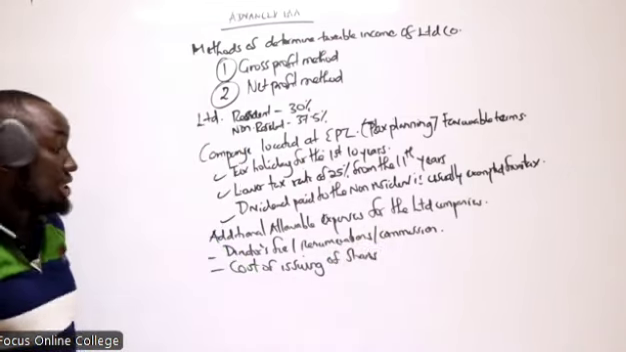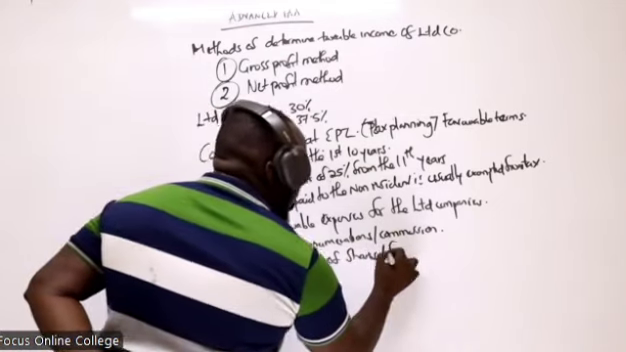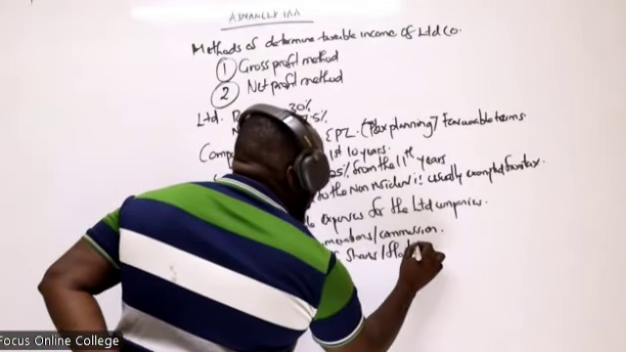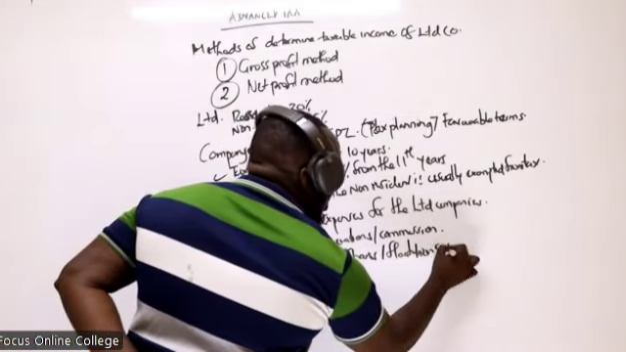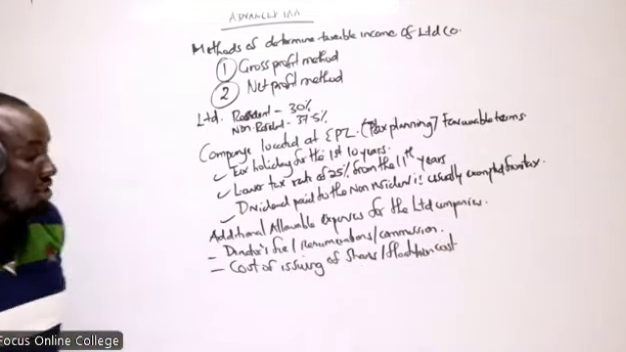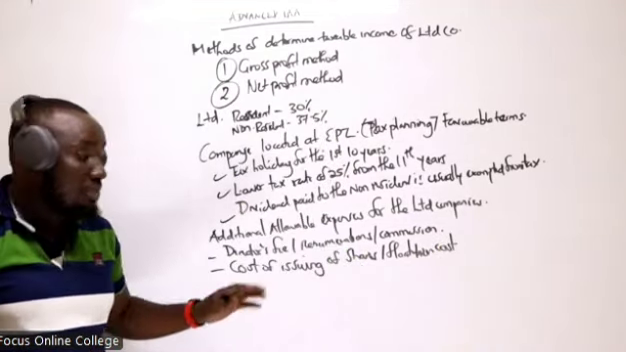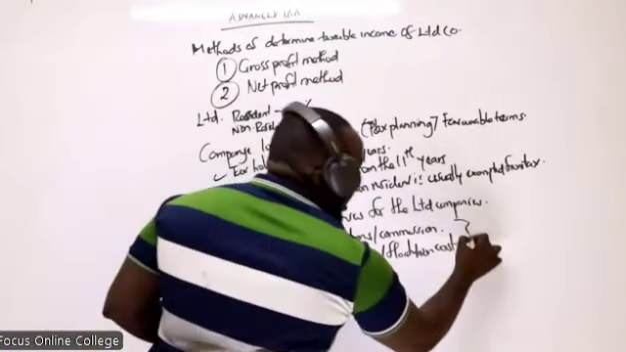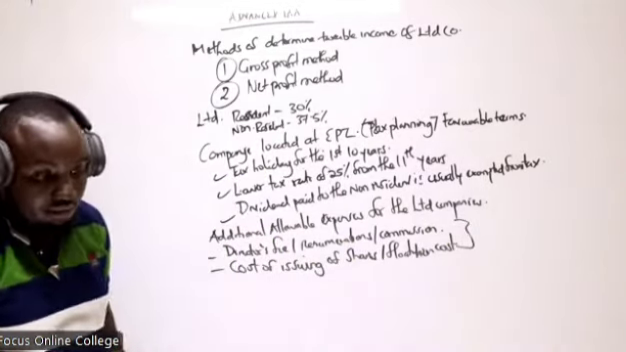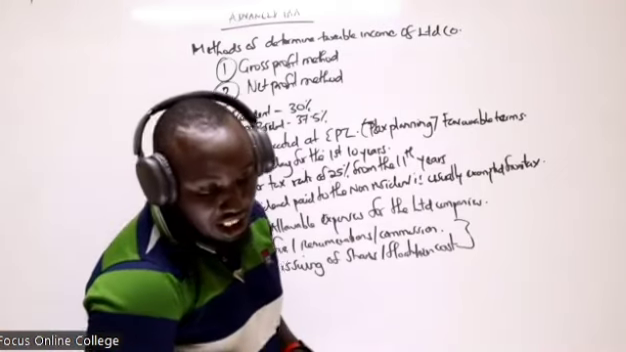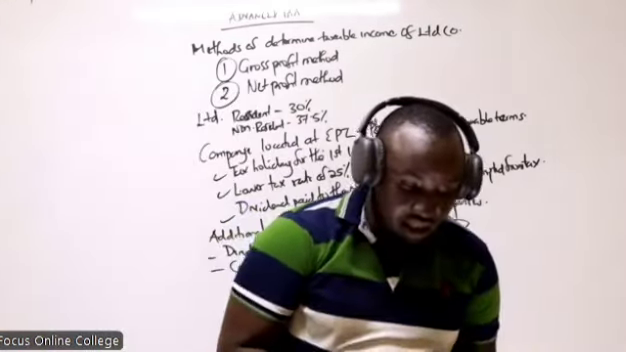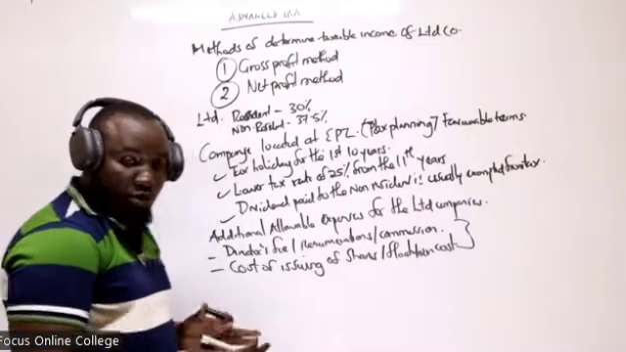Cost of issuing shares, and we basically call it the flotation cost. Together, team. These are additional allowable expenses. These are unique to the limited company. Together, we respond with a yes if we are together.